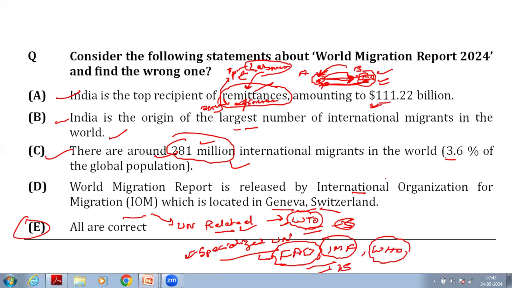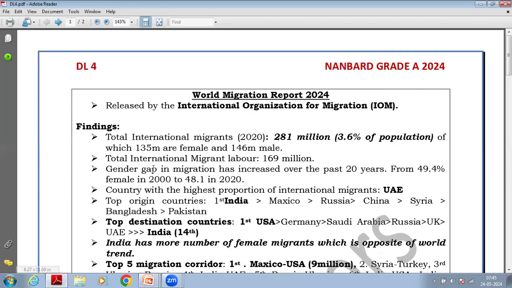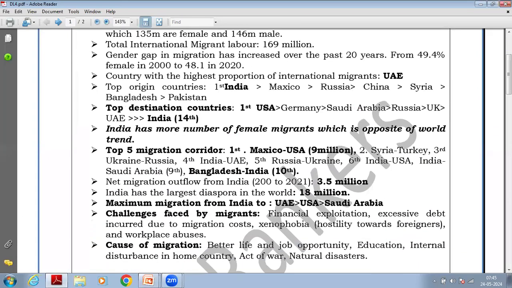So, the World Migration Report. These are already discussed. Only the highlighted stats are important. You remember only that, not much to read. Important things I will be telling.